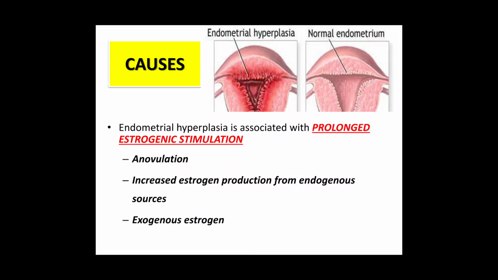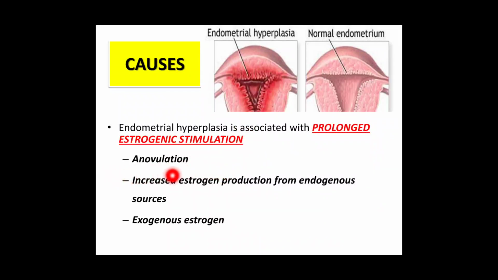Now we come to the causes of endometrial hyperplasia. So endometrial hyperplasia, that is increase in the number of endometrial glands and increased gland to stroma ratio, is because of prolonged and unopposed estrogenic stimulation. So in which conditions can this prolonged estrogenic stimulation occur?